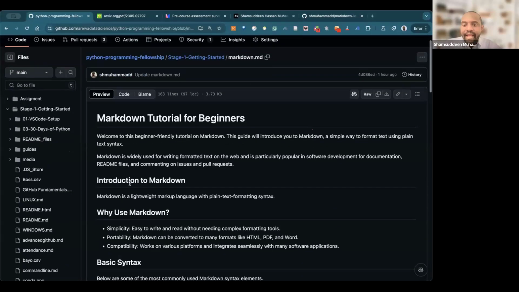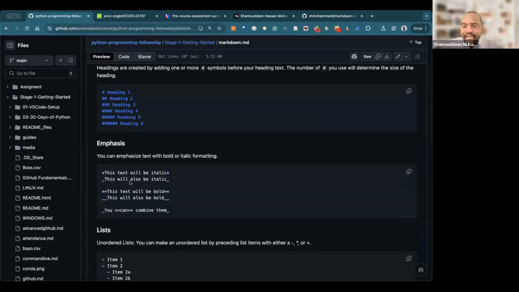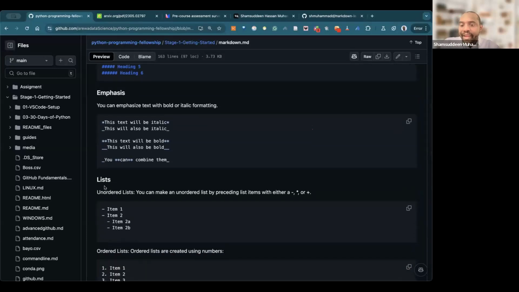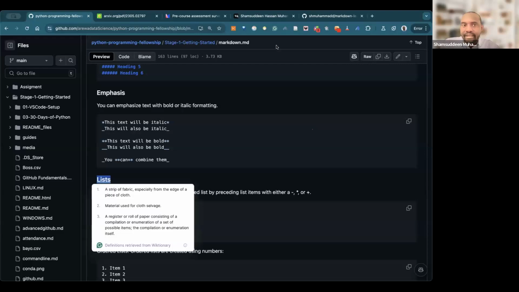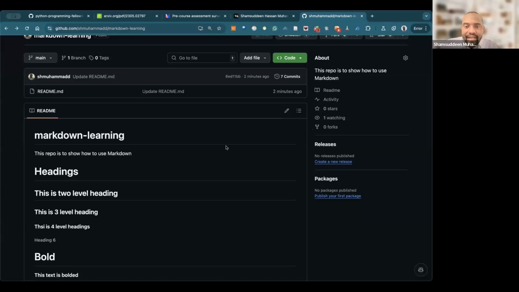So now we understand how to create headings. This is heading. Emphasis means to make text become bold or to italicize it. But we can also do lists in Markdown, right? So how can we do lists? Please tell me if I'm moving too fast.